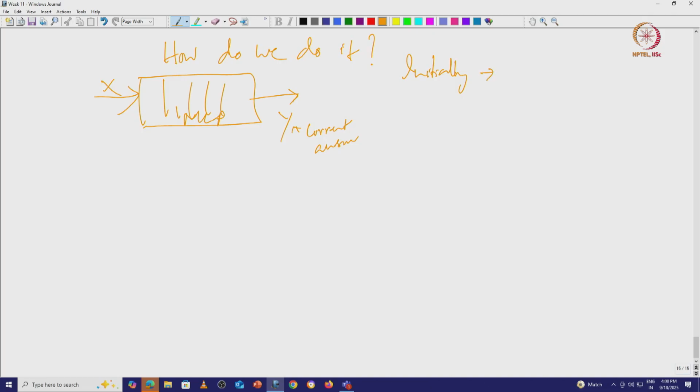Initially we get a very low version of this, we call it y cap, okay, y hat or y cap, and y cap minus y will be the error.